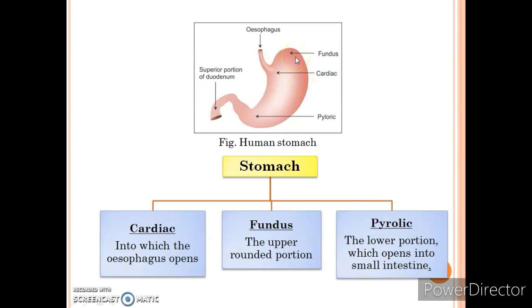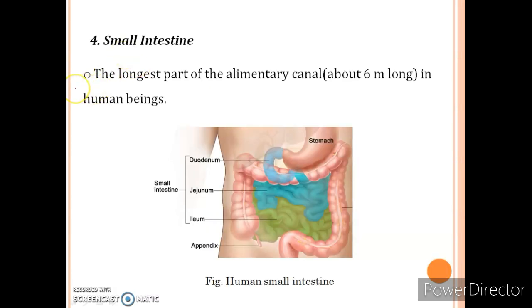Then the fundus, it is the upper rounded portion of the stomach, and next the pyloric, it is the lowermost portion of the stomach, which opens into the next organ of the alimentary canal, that is duodenum of the small intestine. The stomach releases its partially digested food through pyloric sphincter into the small intestine.